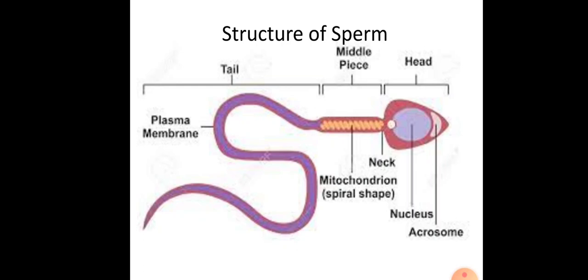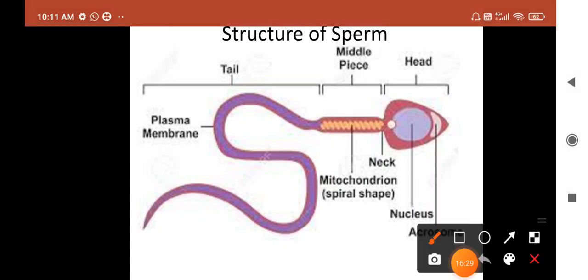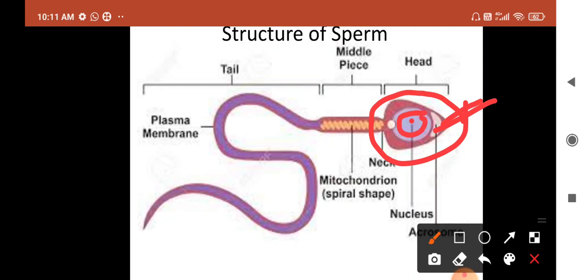Okay, in this image also we can observe different parts of the sperm. First one is the head region. In this head region, we can observe a cap-like structure which is known as the acrosome, and this one is the nucleus. Behind the nucleus, this white structure is the proximal centriole, and behind that, the distal centriole.